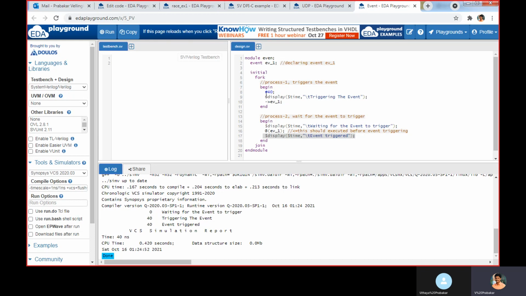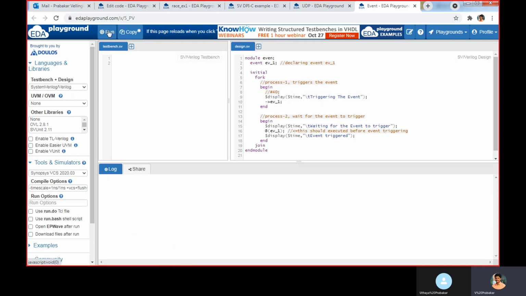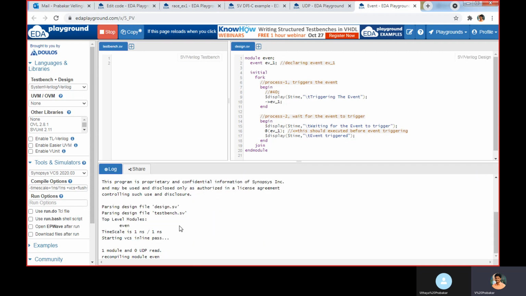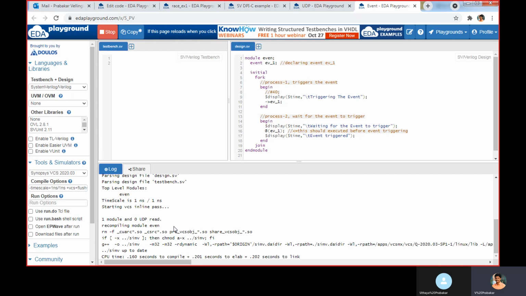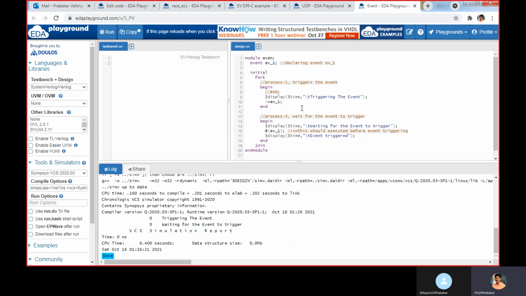Here, if I remove this delay, now process 1 and process 2 happen at the same time. So how will the output be? We get the event triggered, and at the same time we get waiting for event to trigger, but it will not allow moving to the next line.